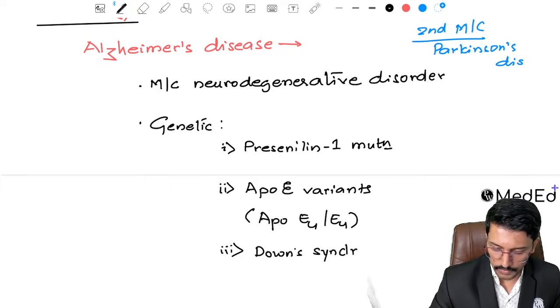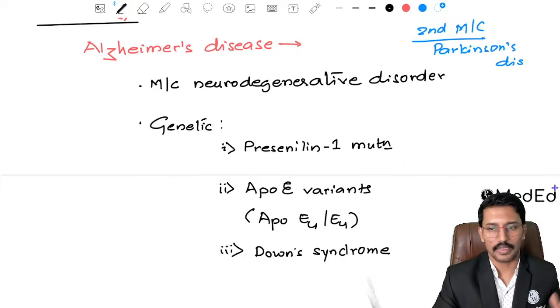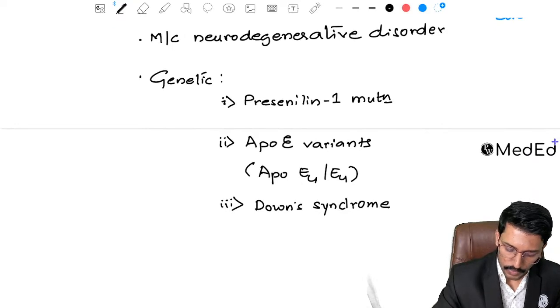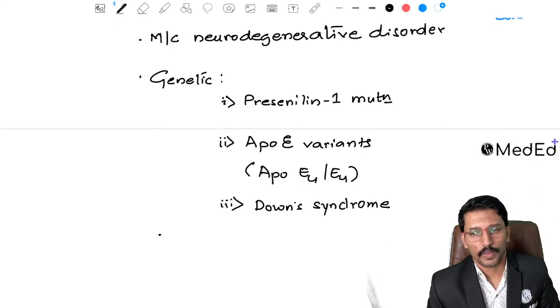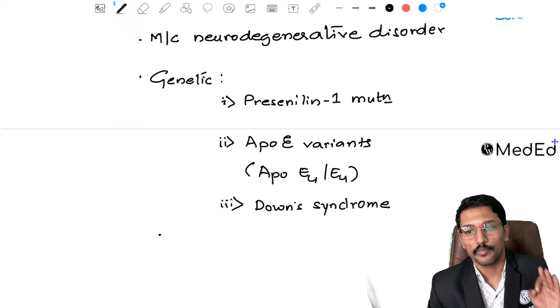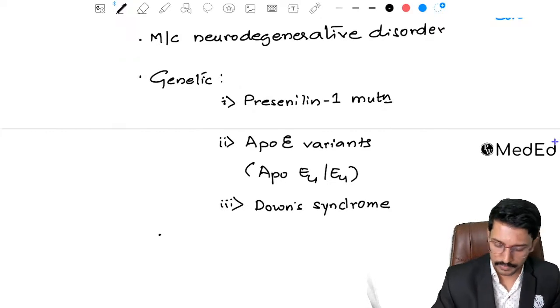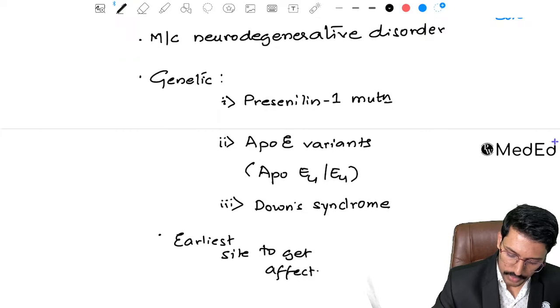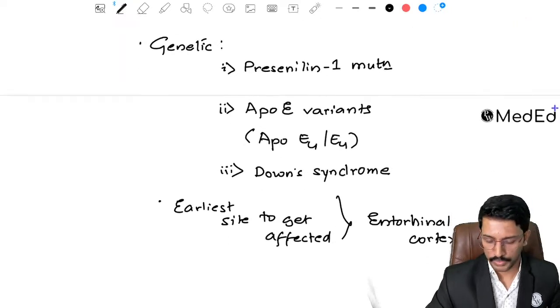Down syndrome is associated with much higher risk of developing Alzheimer's disease than anyone who doesn't have Down syndrome. Then they will ask you the earliest site in the brain to get affected in Alzheimer's disease, where neurodegeneration is happening, and that is the entorhinal cortex.